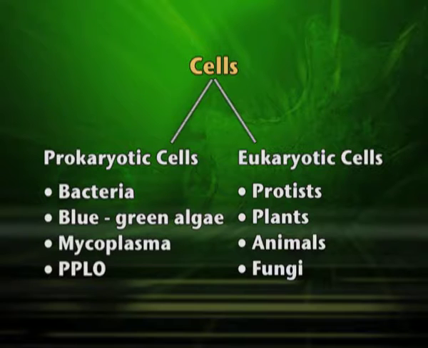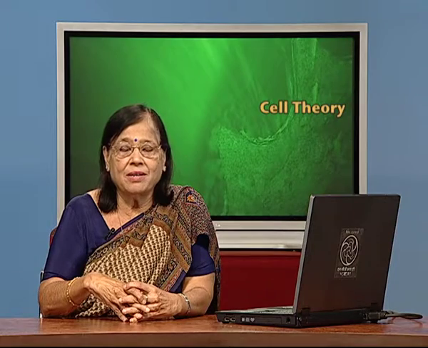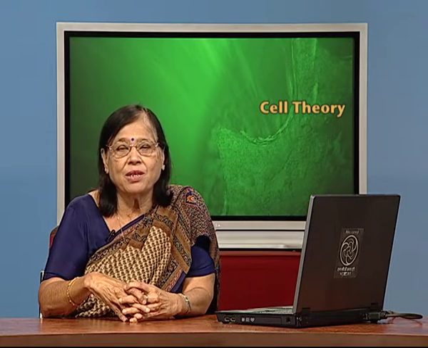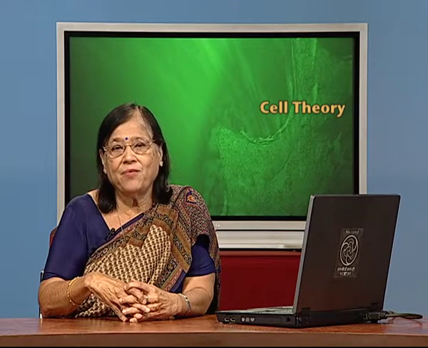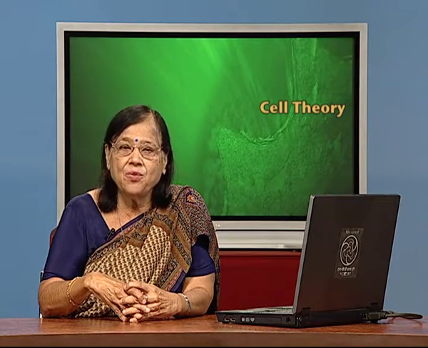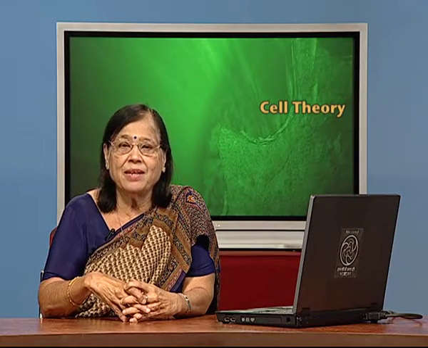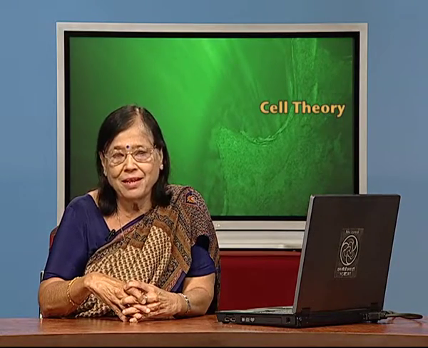Prokaryotic is a primitive cell. When life originated on earth, it definitely happened in seawater. All the chemicals required for a cell came together accidentally in the correct proportion and a membrane was formed. That was our first cell, and that was a prokaryotic cell because the nucleus was not well defined. I do not mean to say that the nucleus was not there. The nuclear material was spread in the cytoplasm, performing all the activities of the nucleus, but the nuclear membrane was not there.